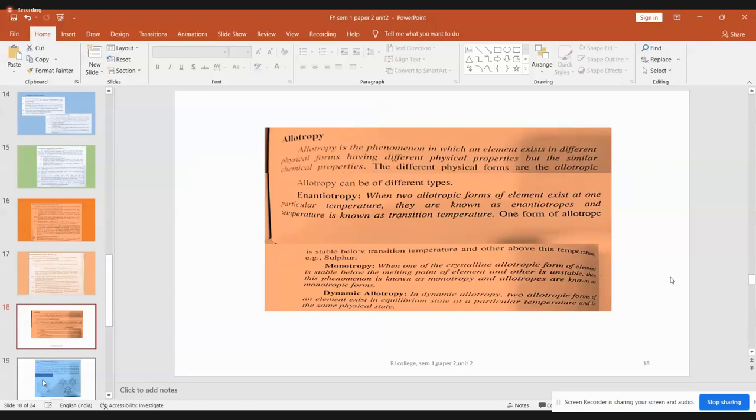Yes, ma'am. It's all simple, isn't it? Only the points you have to remember. Okay, don't keep preparing for your internal exam on the previous day. Now itself you start preparing. Metallic, non-metallic, oxidation states, electronegativity, anomalous behavior. So this is for unit 2. Similarly, you will have something for unit 1 and unit 3 also under paper 2.